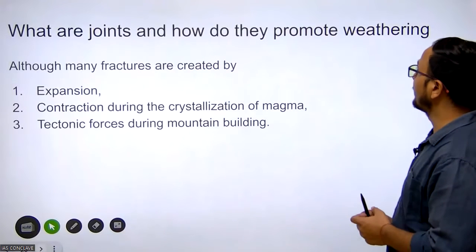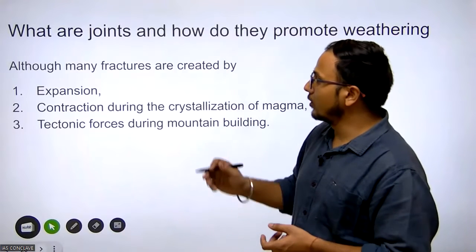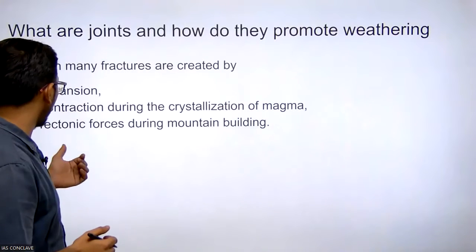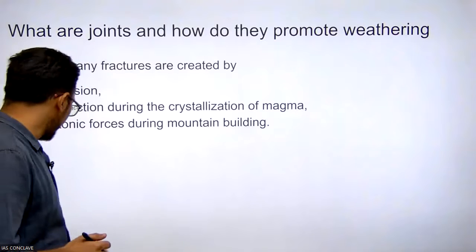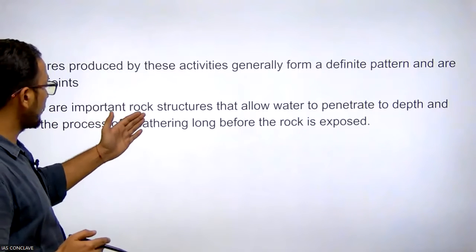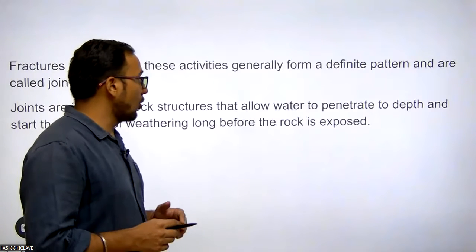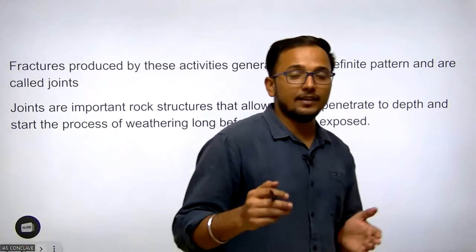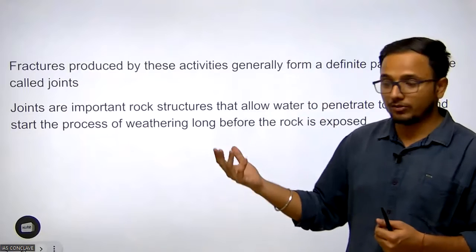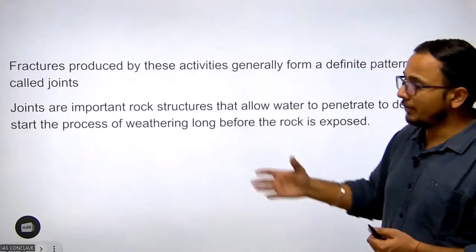What are joints, and how do they promote weathering? We know that many fractures are created by the expansion and contraction of molten rocks, and also by tectonic forces during mountain building. But when these fractures have some pattern of growth, we call them joints. Joints are an important rock structure that allows water to penetrate to depth and start the process of weathering long before the rock is exposed. So water plays a significant role in mechanical as well as chemical weathering, like in dissolution and oxidation in chemical weathering, and in frost weathering and salt crystal growth in mechanical weathering.